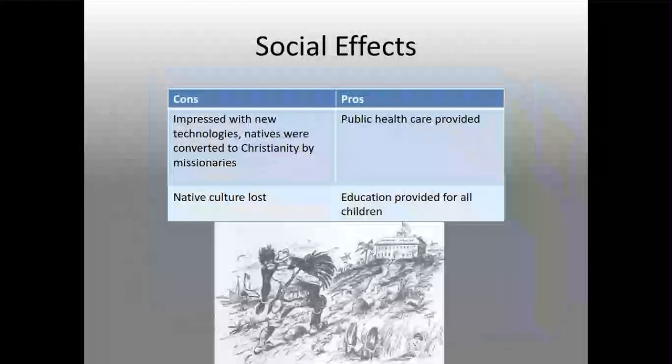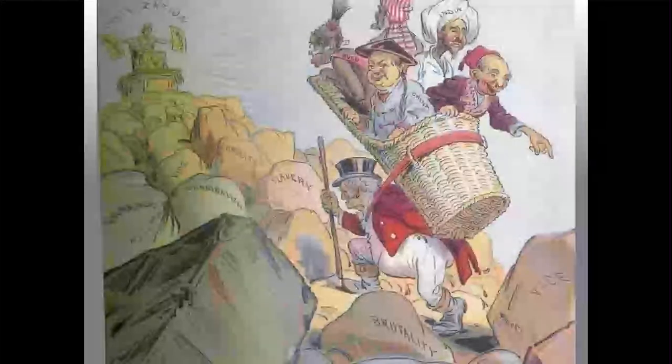And then another con was native culture lost. Of course, once you start adding another culture in, you're going to start losing the one you had before. Now, a pro to this was education provided for all children. Now, they get to be educated, not saying that the education was the best education, but they do learn to read and write and therefore converse in different ways. So they can actually record their own language and they can record other things from there.